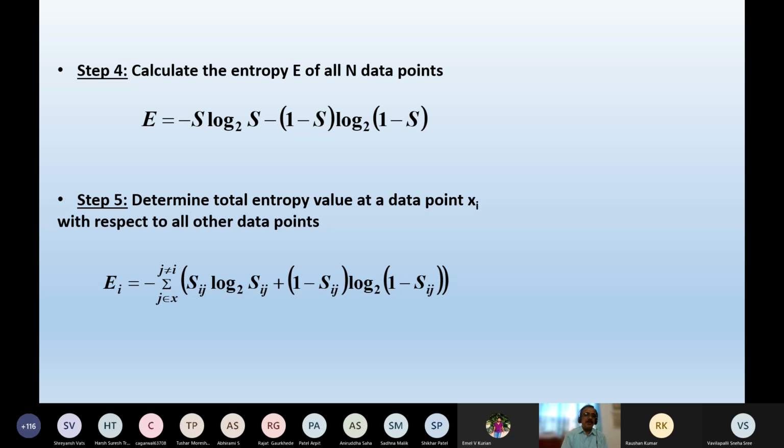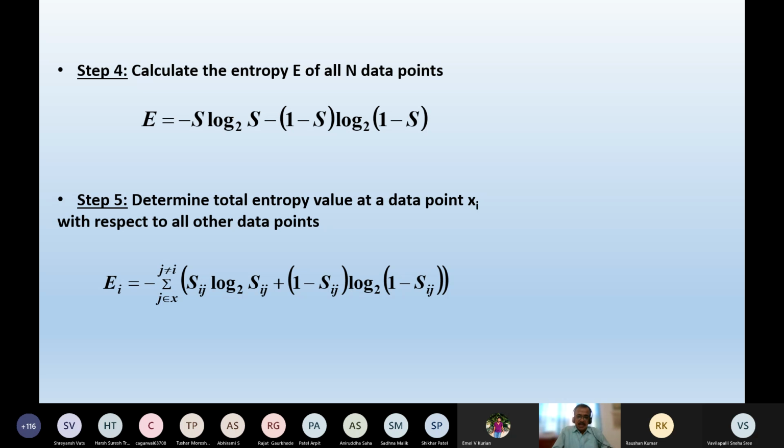Now to determine the entropy, a particular expression is used which I'm going to state. But remember that this expression is not unique. This entropy E is minus S log base 2 S minus (1 minus S) log base 2 (1 minus S), where S stands for the similarity. This expression was used to determine the entropy of the data point.